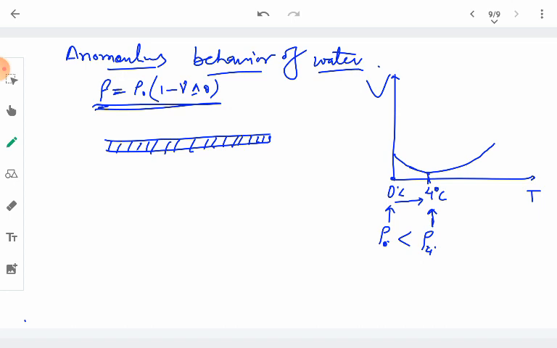So a less dense water just rises up, and water which is at 4 degree Celsius remains below. It goes down. So the upper layer at 0 degree Celsius just freezes, and water below it is at 4 degree Celsius, which is the heavier one. So it remains in its liquid state, and hence the aquatic life of fish and water animals and the plants living in the water is possible. So this is about the anomalous behavior of the water.